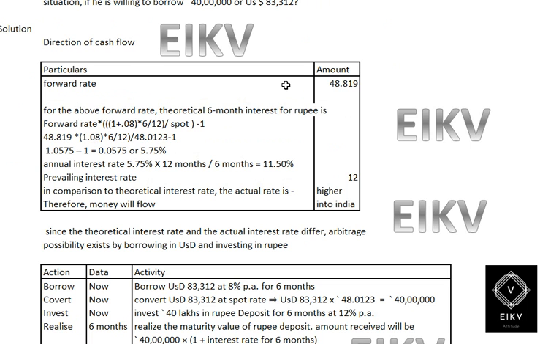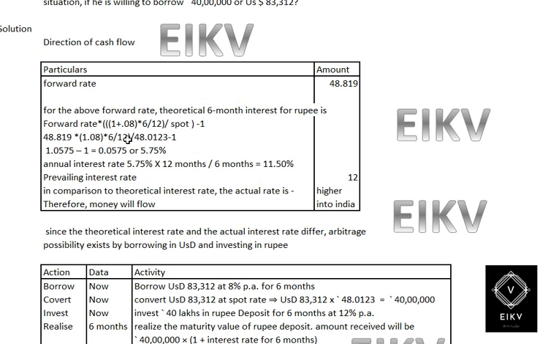The forward exchange rate is 48.819. For the above forward rate, the theoretical rate for 6 months is the forward rate times 1 plus the interest rate of rupees for the number of months, divided by 1 plus the interest rate of dollar, minus 1, which will give you the forward interest rate.